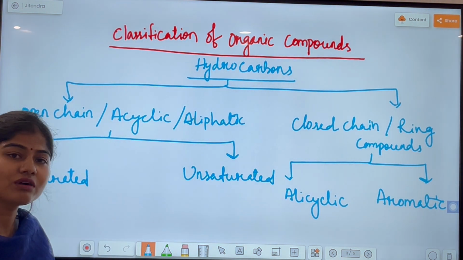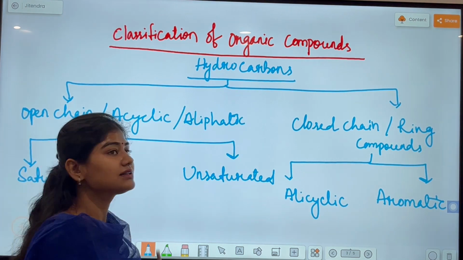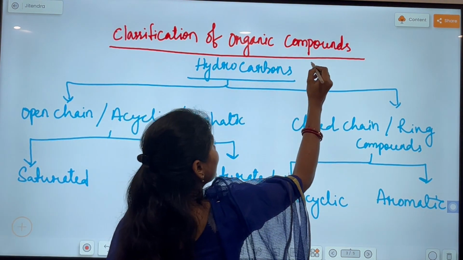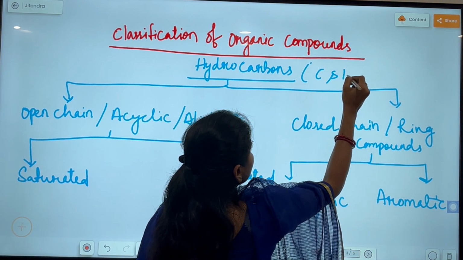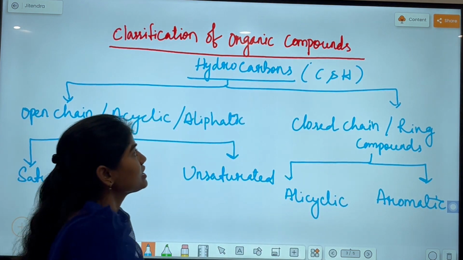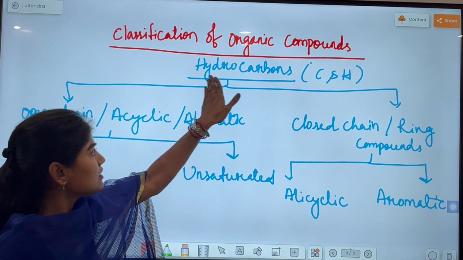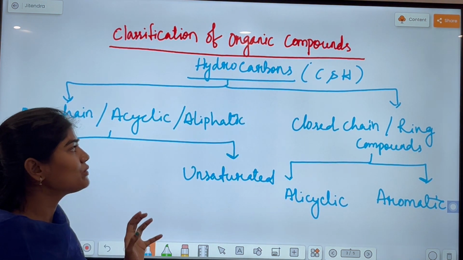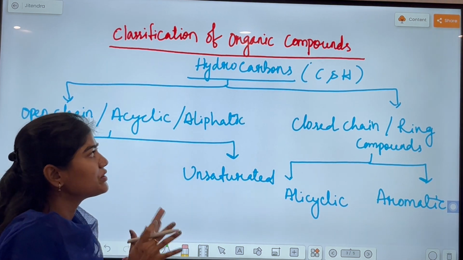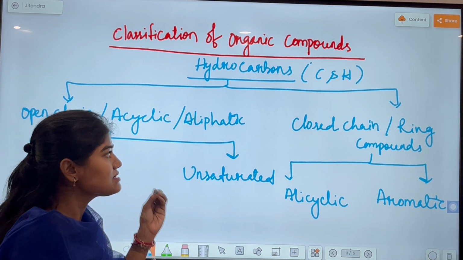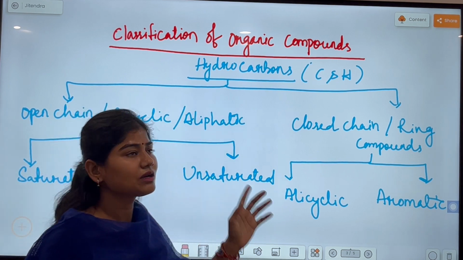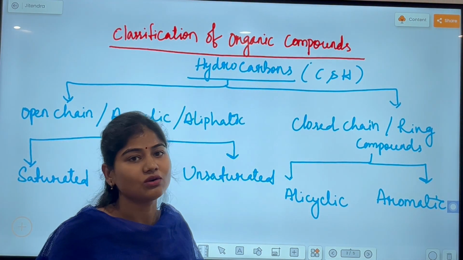What do you mean by hydrocarbon? Hydrocarbon means a compound of carbon and hydrogen only. If you closely see the name hydrocarbons, hydro means hydrogen, and carbon. That means the compounds which contain carbon and hydrogen only are called hydrocarbons.